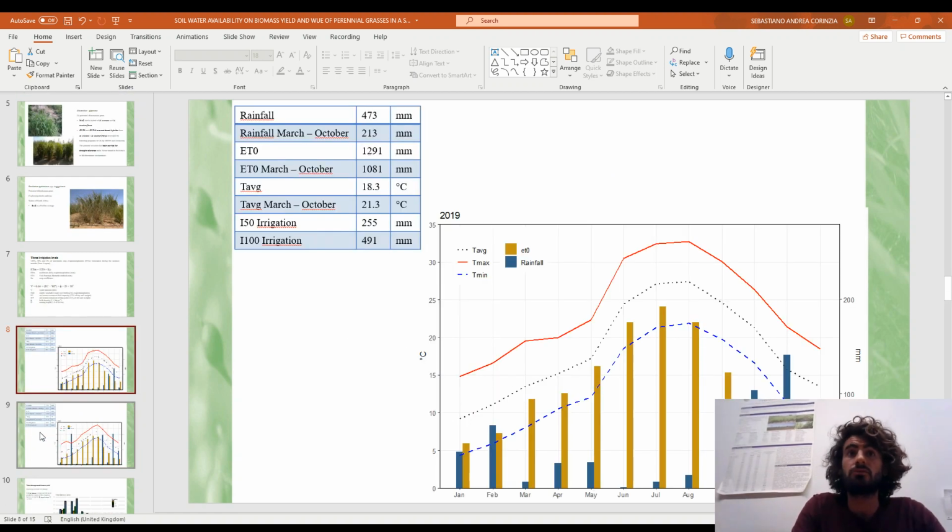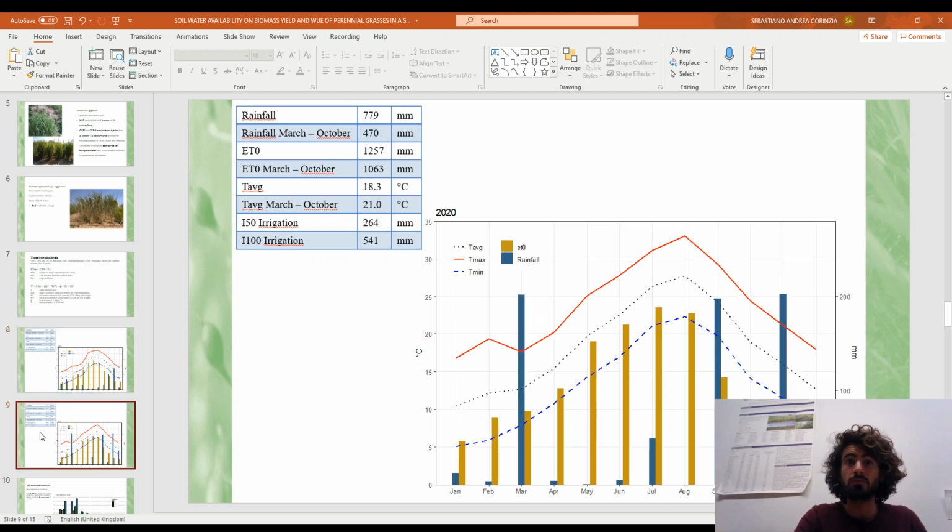During 2019, rainfall was above the average for the area, especially during the growing season, while the potential evapotranspiration has been close to the average. The same for the average temperature for the whole year and the growing season. The irrigation provided was 250 millimeters for the I-50 thesis and 490 millimeters for the